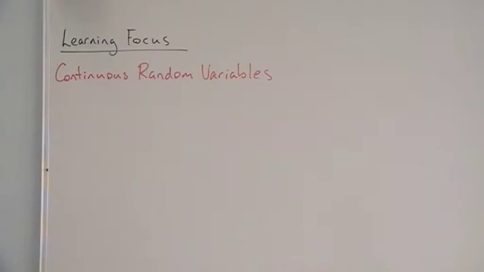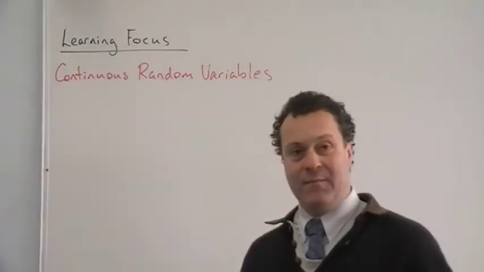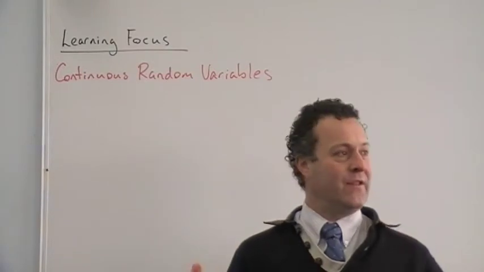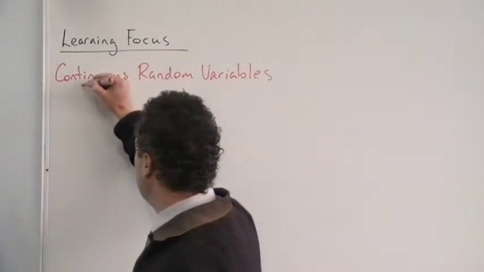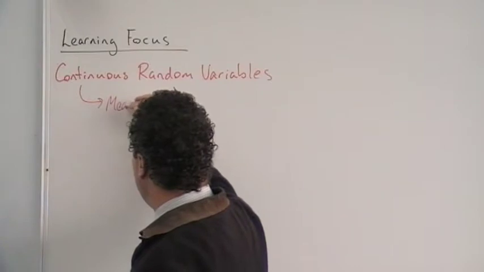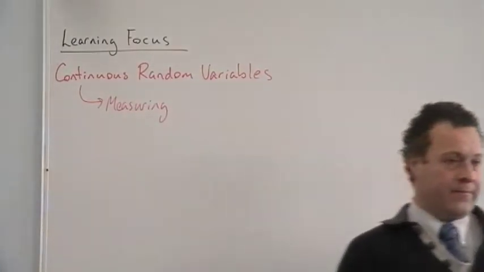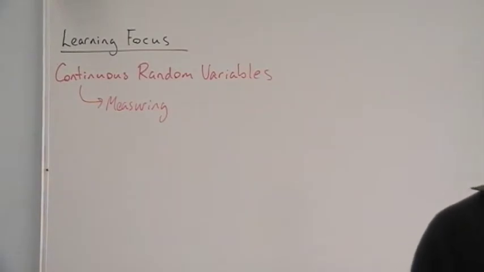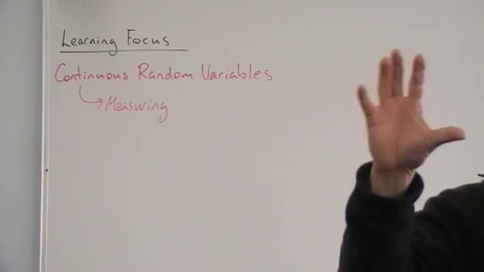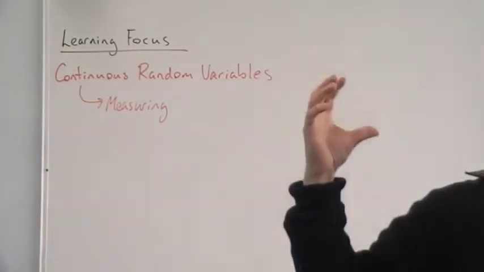So the word continuous instead means what? If something's continuous, you measure it. So the word continuous tells us that we're measuring things. When you looked at discrete random variables, we saw it as a picture, like bar graphs and that sort of thing.